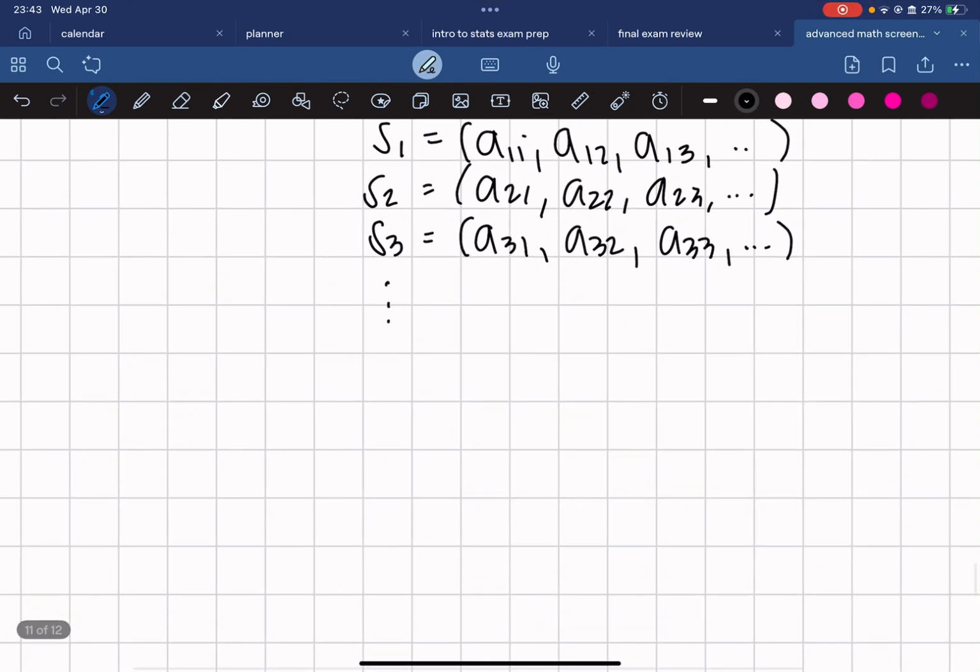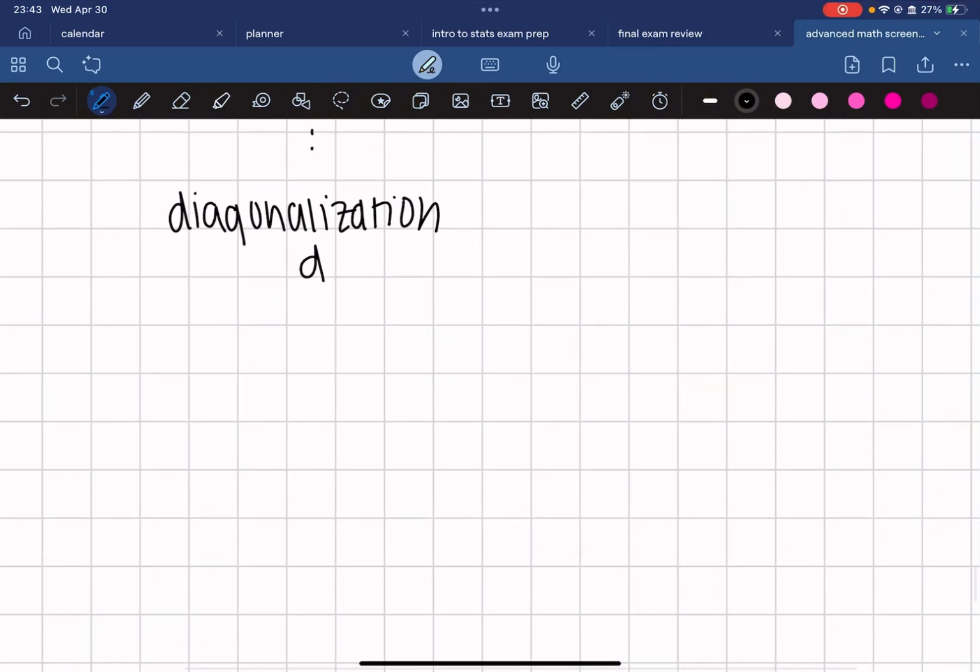So from here, we're going to build a new sequence by diagonalization. And we're going to call it D, containing D1, D2, D3, and so on.